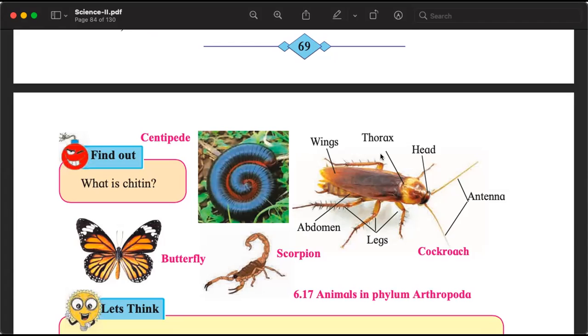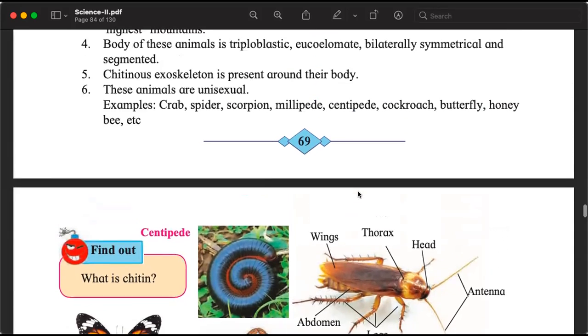But if you look at cockroach, you will ask, where are the segments? There is a segment. First segment is this head. Then there is the thorax. Then there is the abdomen. So these are the main segments. So segments can be different from each other, but the body is divided into segments.